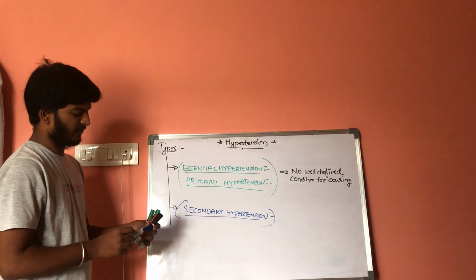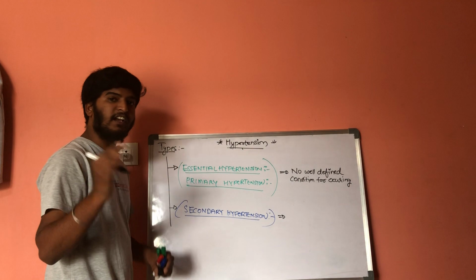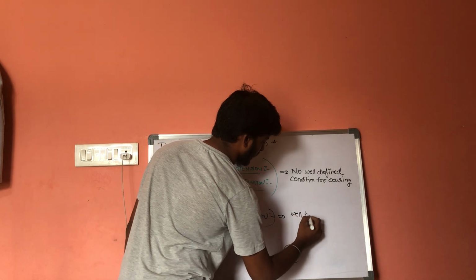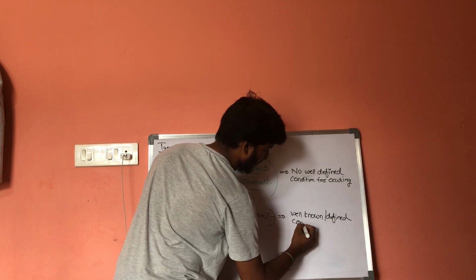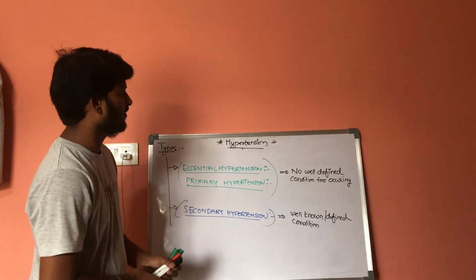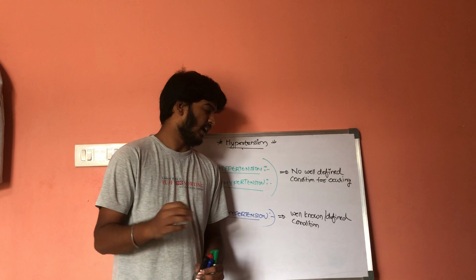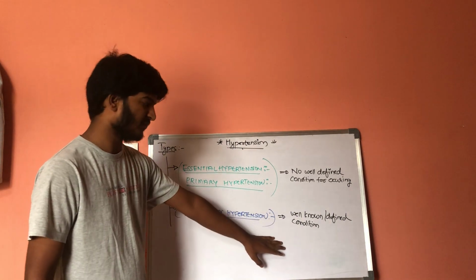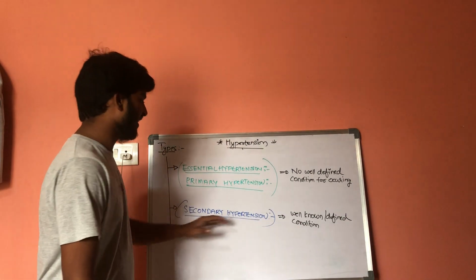In this secondary hypertension, there is a well-known or well-defined condition for the occurrence of hypertension, because of the presence of any tumor-like structures or any obstructions within the kidney, or abnormalities within the sodium concentrations, etc. Or because of any entry of bacteria or virus. Hypertension presenting this way is called secondary hypertension.